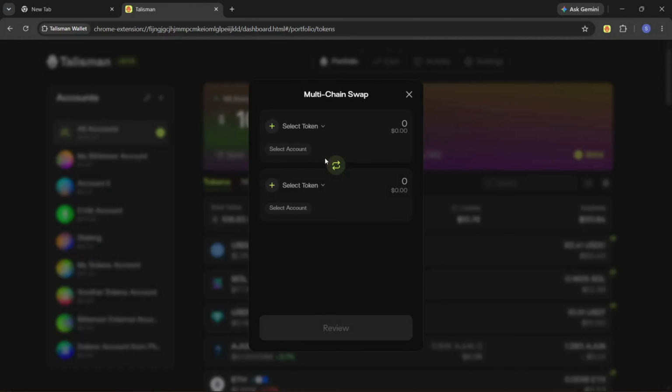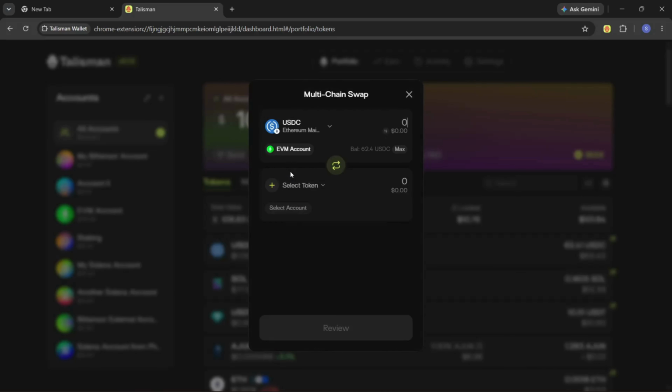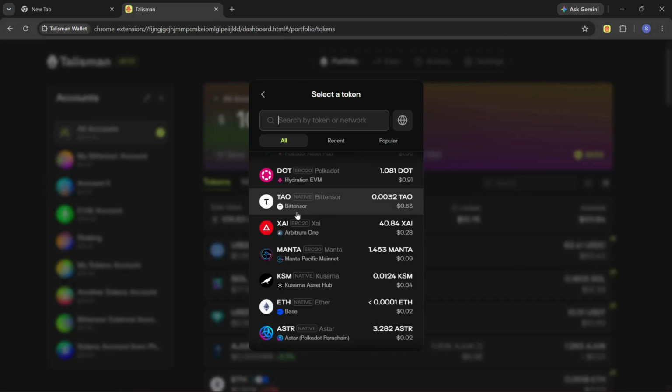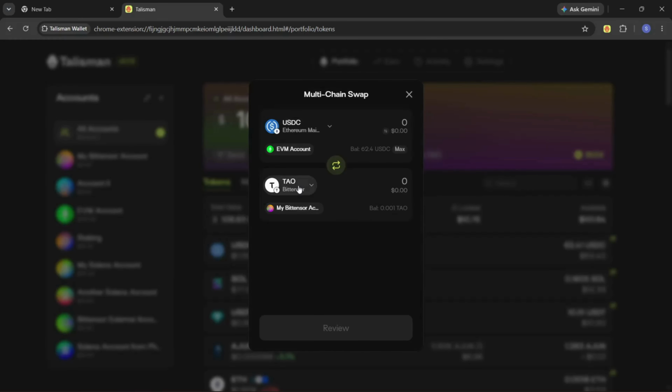Select swap. On this page, you select the asset that you pay with and the asset that you'll receive. Make sure to have both your EVM and Substrate wallets prepared. We're going to pay with USDC, and that will come from the EVM wallet, and select TAO as the asset to receive. Make sure to select your Bittensor wallet as the receiving address.